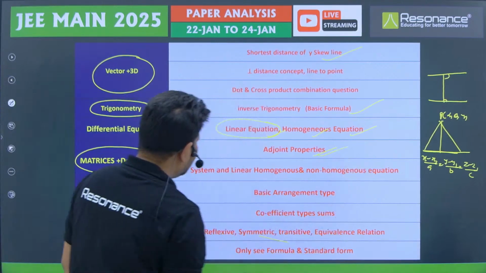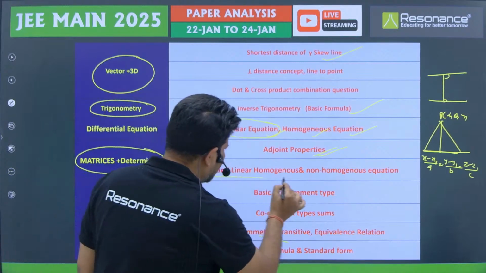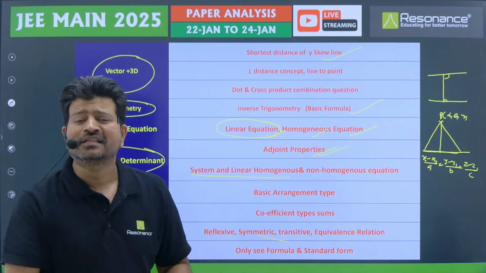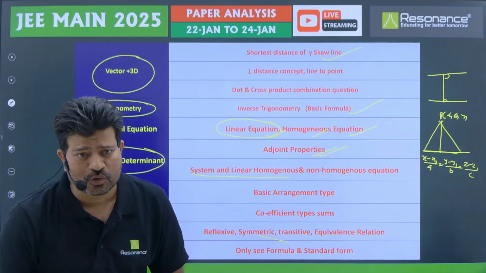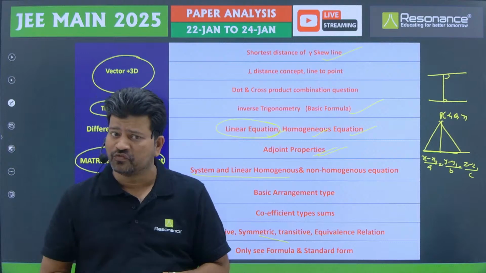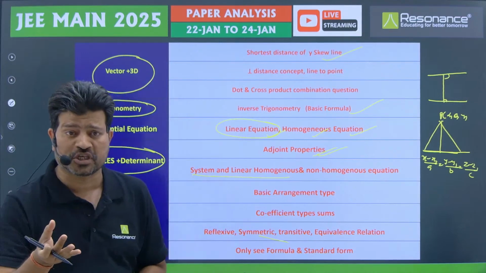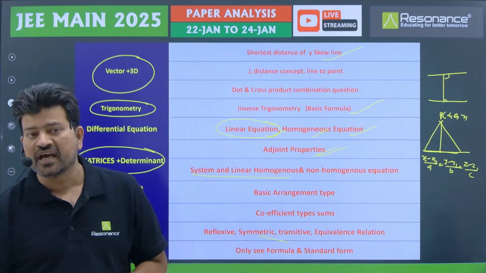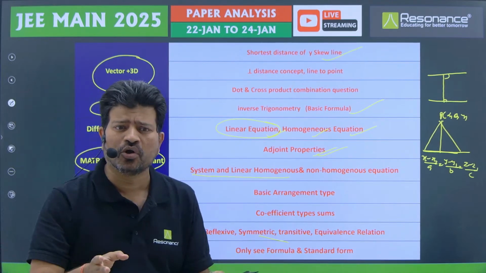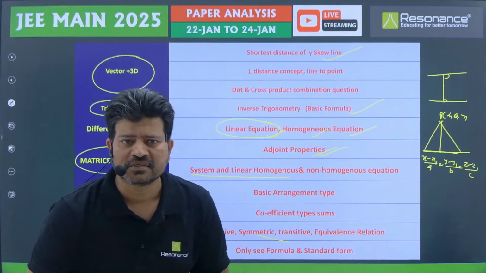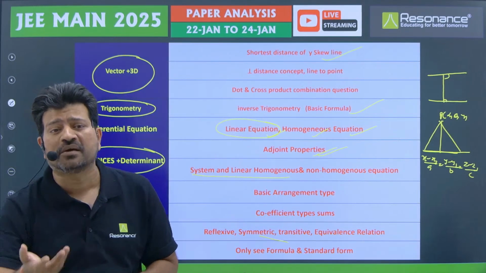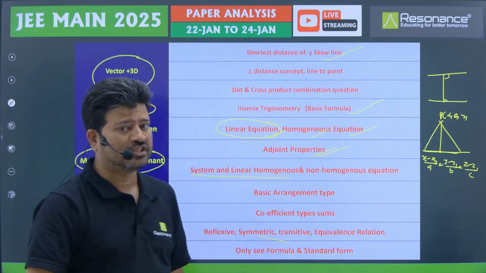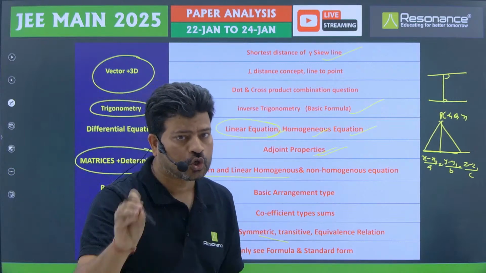And one easy part is the system of linear homogeneous and non-homogeneous equations type of question. This time, 2 times the infinite solution came, where we have to find the lambda and mu value, and 1 time it came from no solution. Maybe I am expecting in the coming 28th and 29th, it may come, the same thing: consistency, inconsistency, trivial solution, non-trivial solution. That type of thing they can ask in an examination. So we must go through all those concepts.